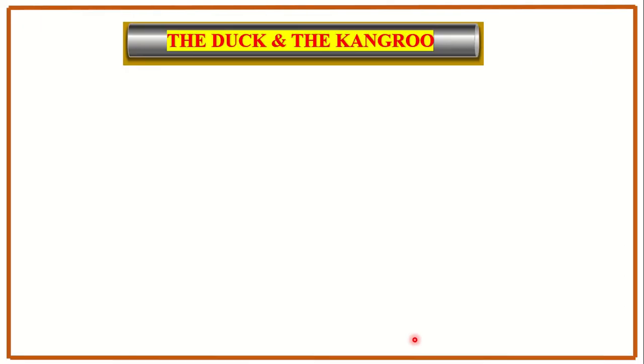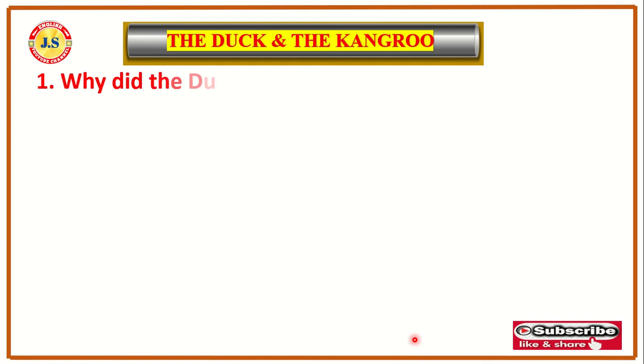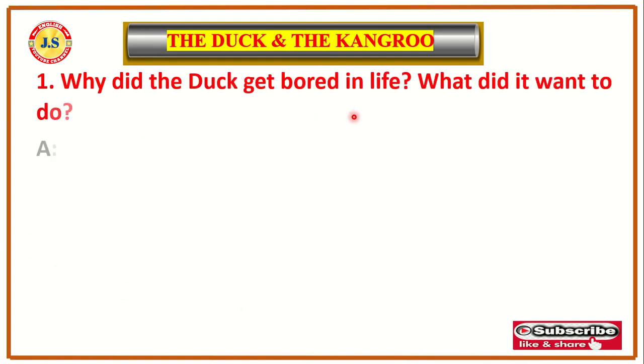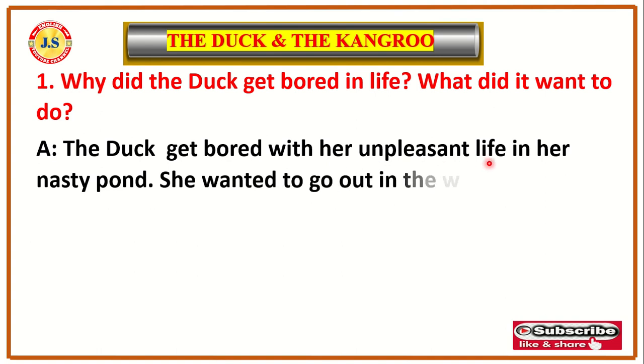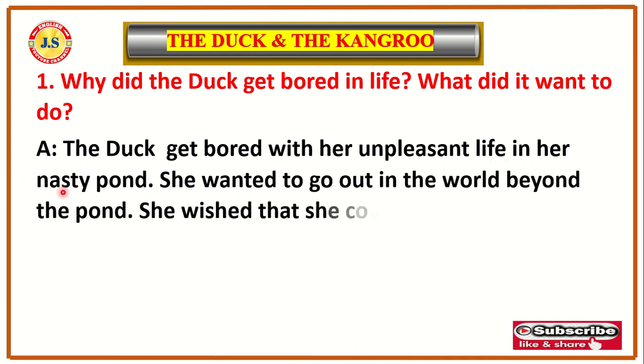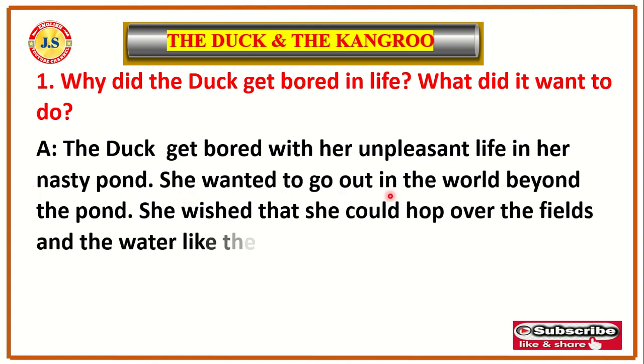Now let us discuss question and answers which are given at the end of this poem. First one. Why did the duck get bored in life? What did it want to do? Answer. The duck got bored with her unpleasant life in her nasty pond. Nasty means here the dirty pond where the duck was living. She wanted to go out in the world beyond the pond.